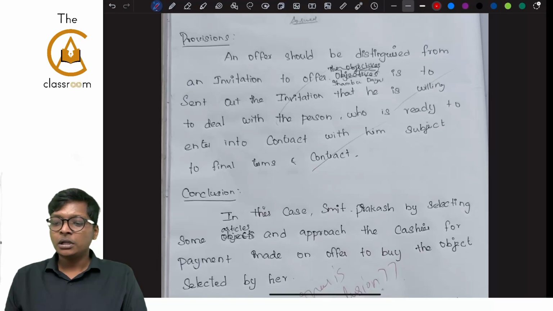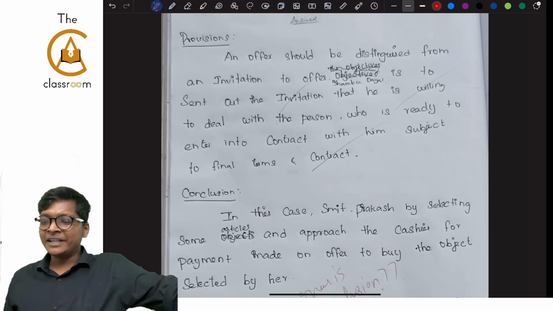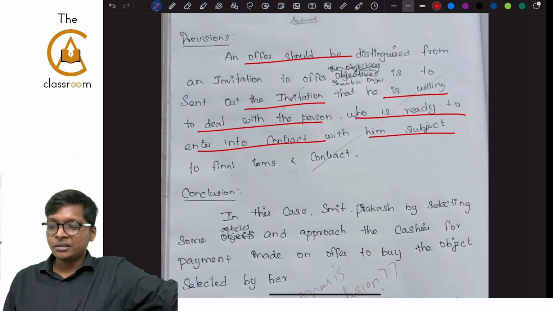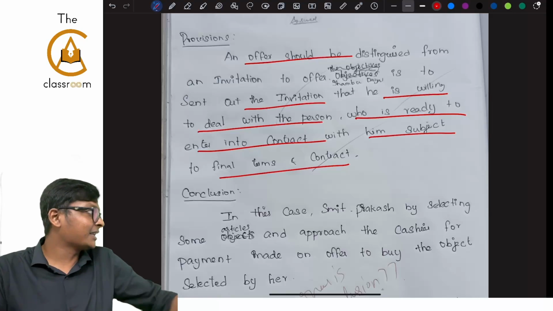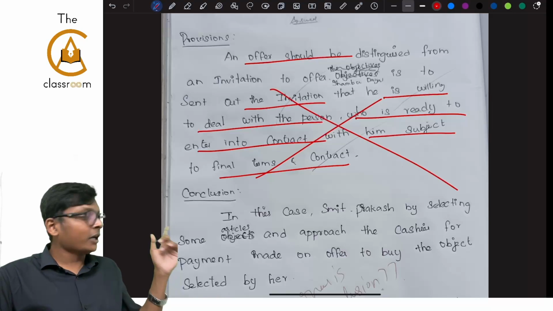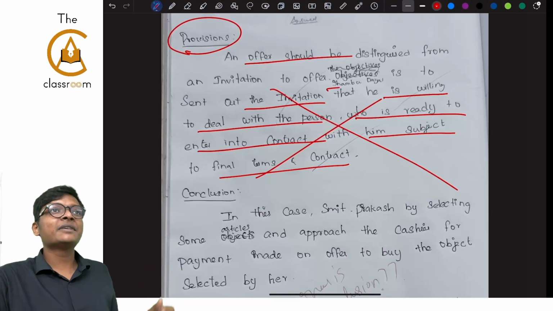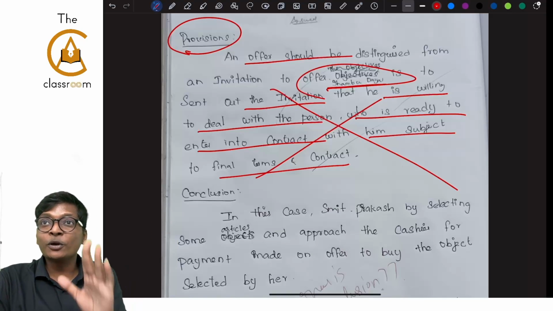One more student. Offer should be distinguished from invitation to offer. He sent out an invitation. He is willing to deal with the person who is ready to enter into contract with him subject to final terms. In own words, this is written. First of all, in provision, you are not supposed to use party names given in the question. Provision should be only the act.